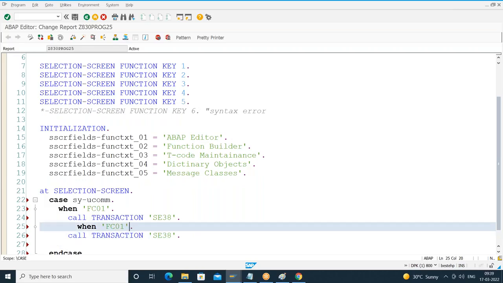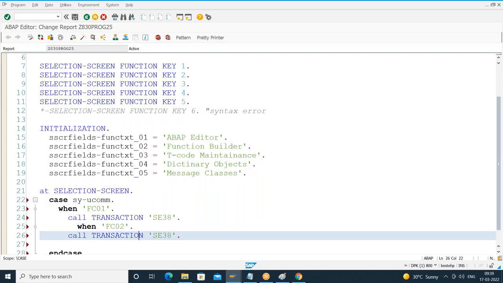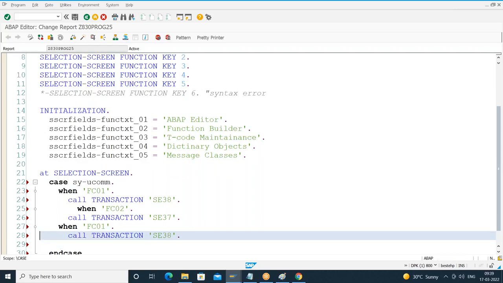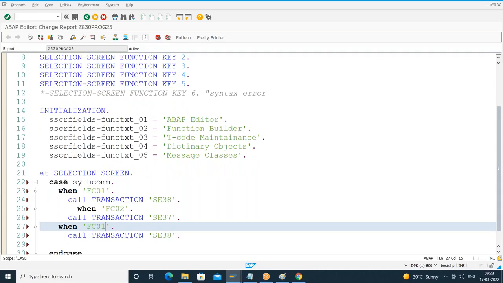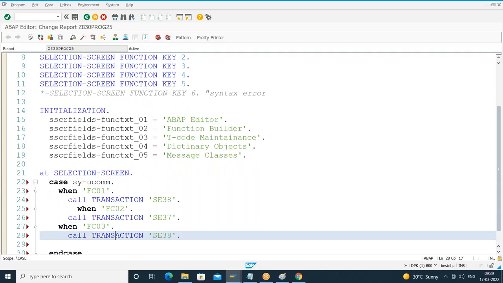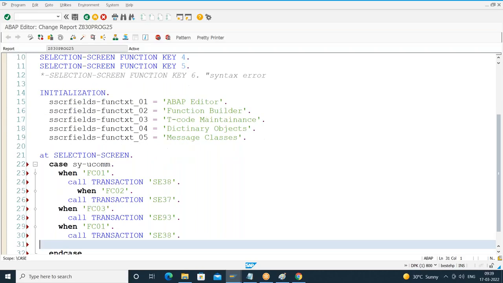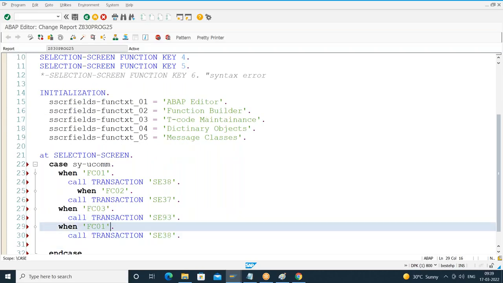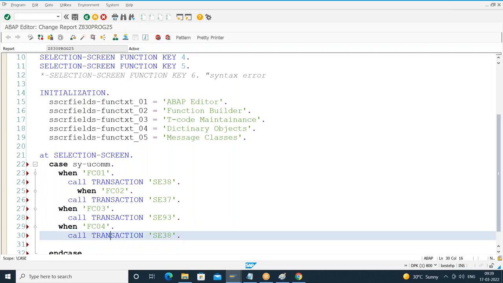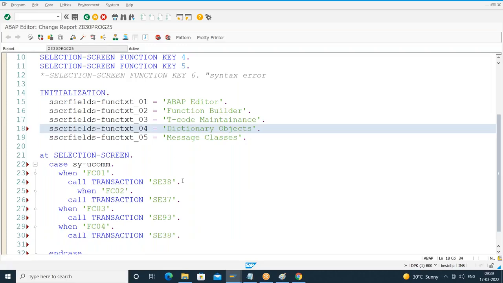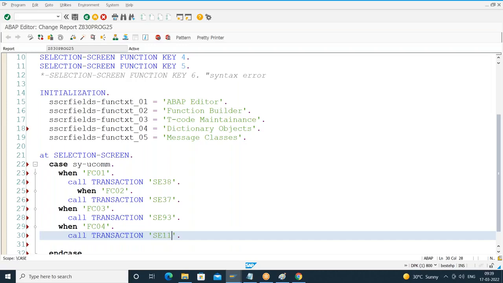Let me write when FC02, I'll call the transaction SC37, that is for function builder. When FC03, I'll call the T-code SC93 for T-code maintenance. FC04, I'll give the transaction code for dictionary objects, SC11.